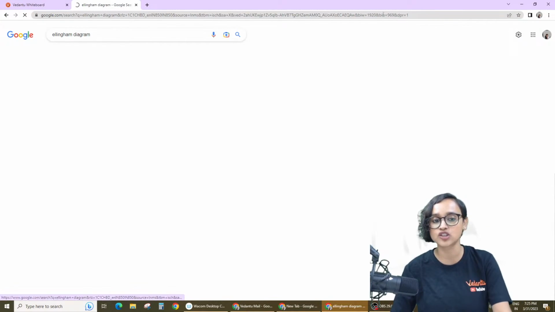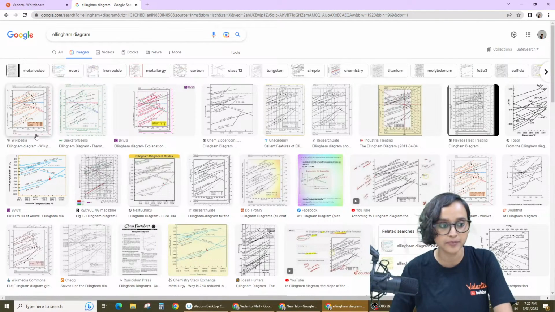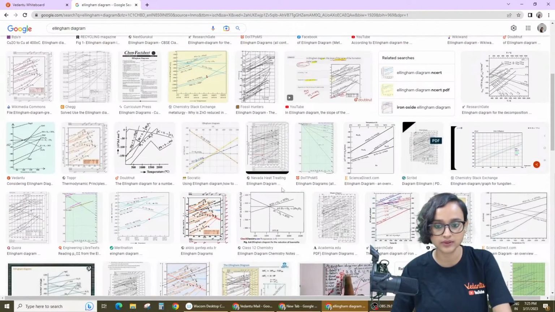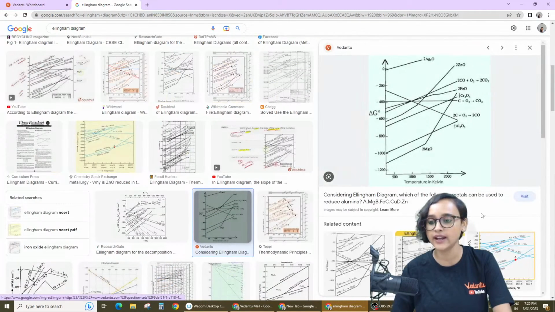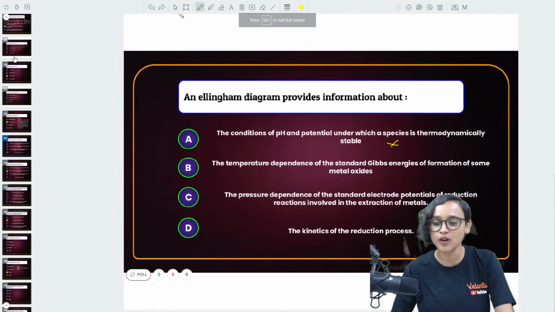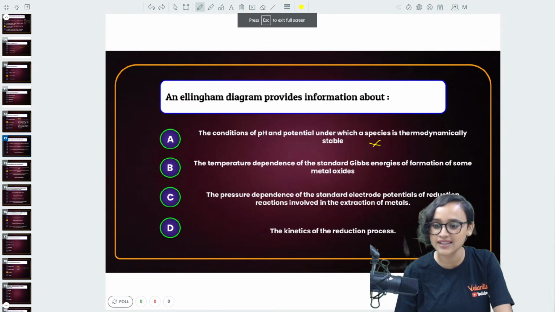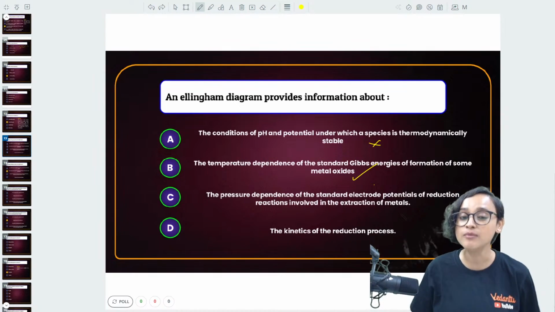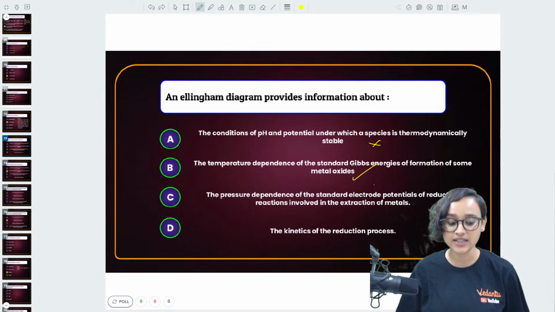Check it out, guys. What is an Ellingham diagram? Yes, there it is. See, temperature in Kelvin, and what do you have here? Delta G naught. That means that our option B is the correct answer. Standard Gibbs energy of formation of some metal oxides. Yes, some metal oxides. That's it. Once again, this is from metallurgy.